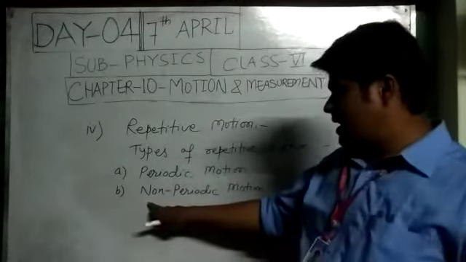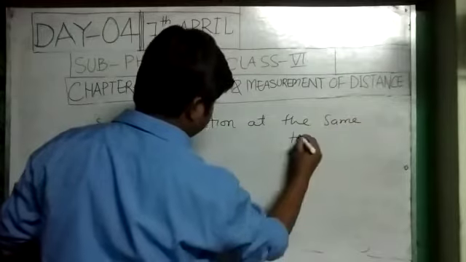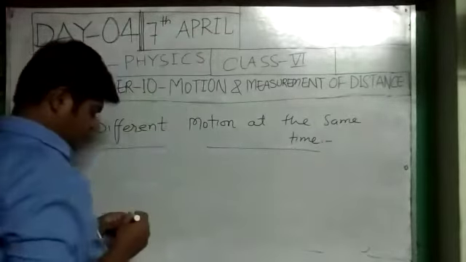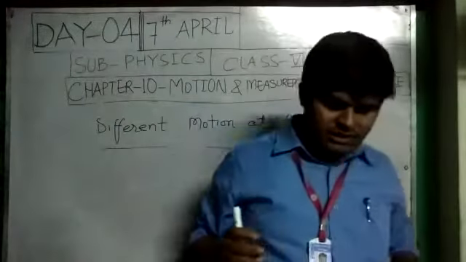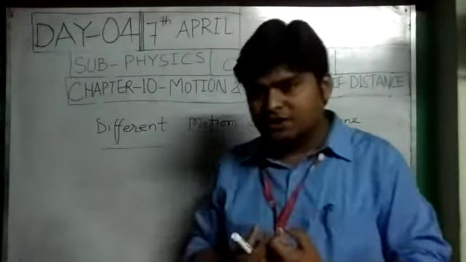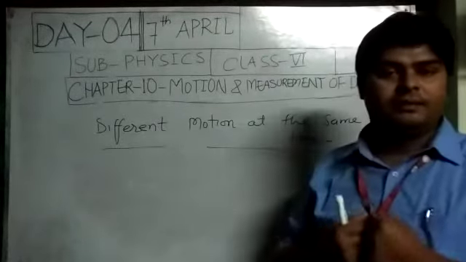Now, the next topic is different motions at the same time. That means we have seen that in some situations two or more motions happen at a time.